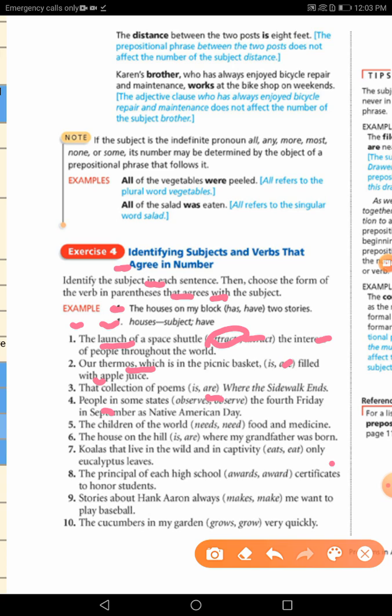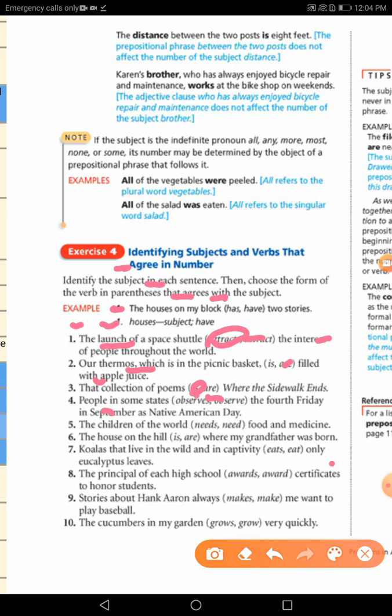Next one, number 3: that collection of poems. Be careful, guys, we are not matching with poems. We agree with the subject, not the object of the preposition. Some of the common mistakes about students' agreement is that they match with the nearest word to the verb. So they think that the object of the preposition here, poems, should agree with are. No, we agree between the subject and the verb, not between the object of the preposition and the verb. So collection is, not are.